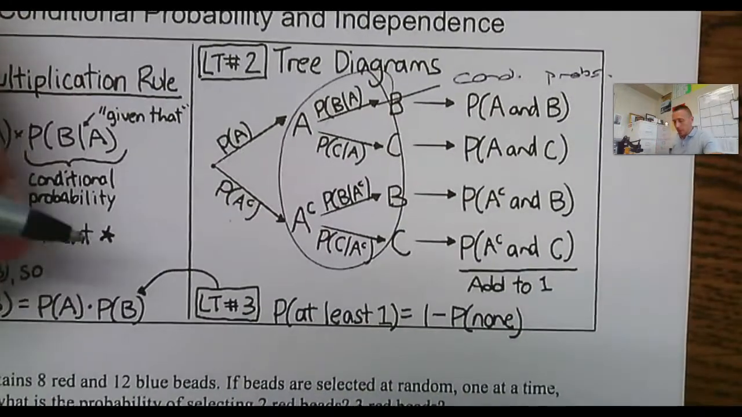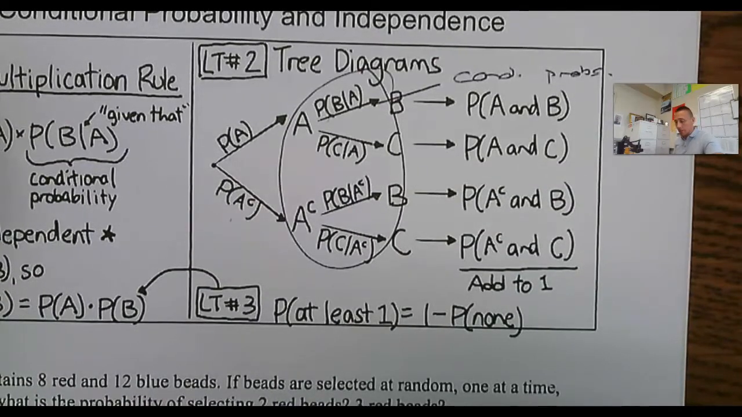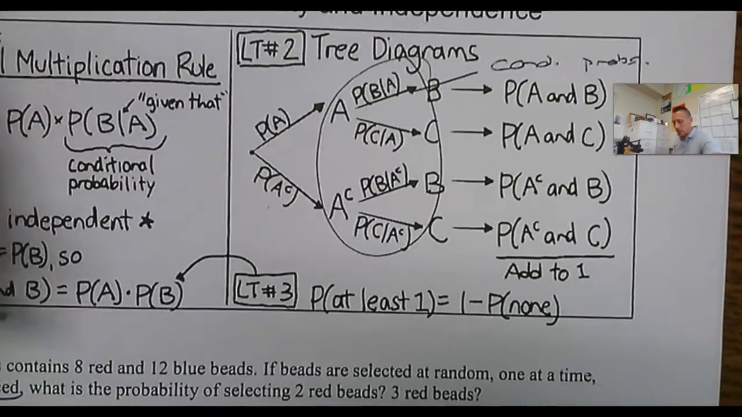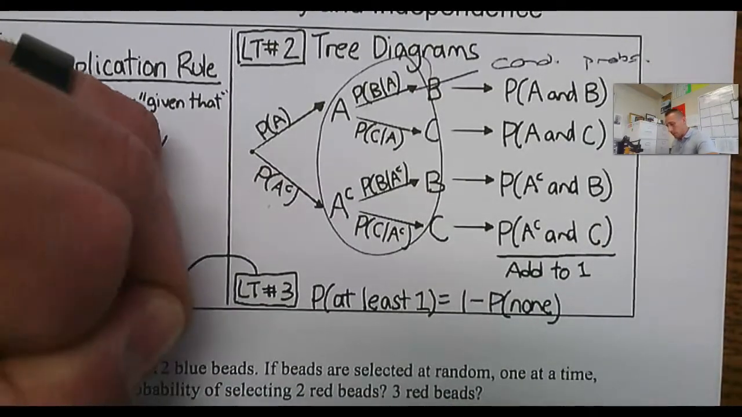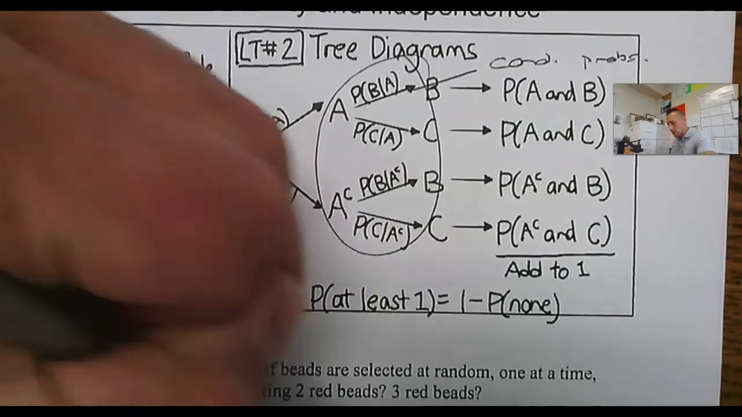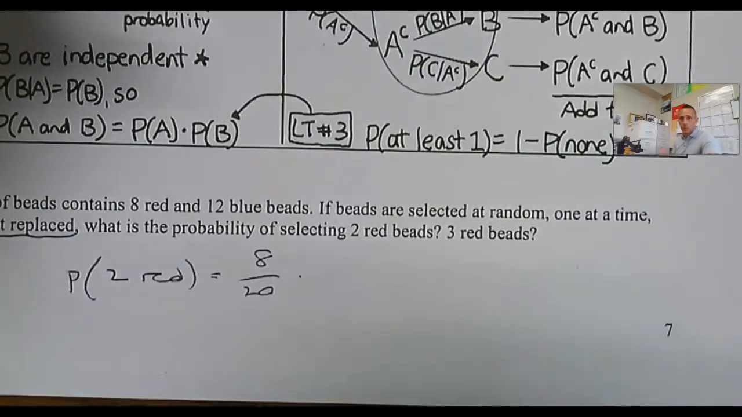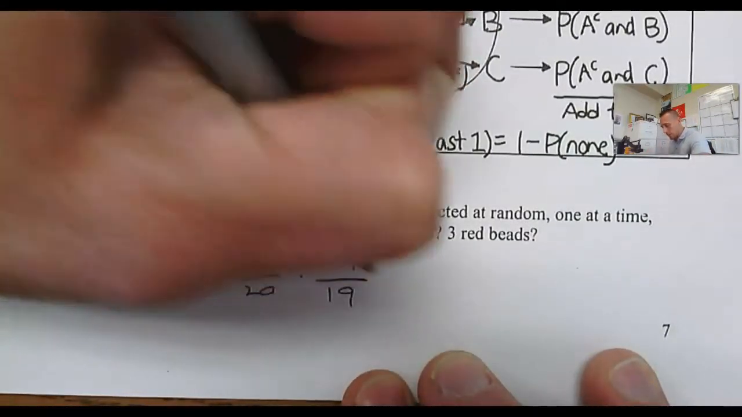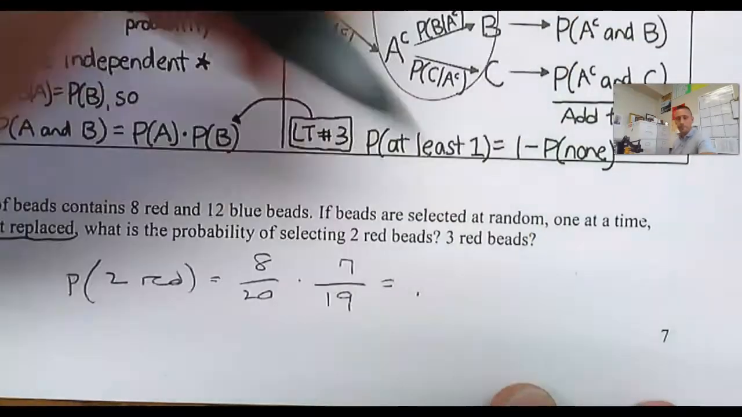You have some beads in a jar, 8 red, 12 blue. If they're selected at random one at a time and not replaced, what's the probability of selecting 2 red? So we want the probability of selecting 2 red. This means there's 8 red out of 20 total, times, given the first one was red, what's the probability the second one is now red? Well, there's only 19 left. We took 1 red out, so 7 out of 19. Whatever that is, I have no idea.